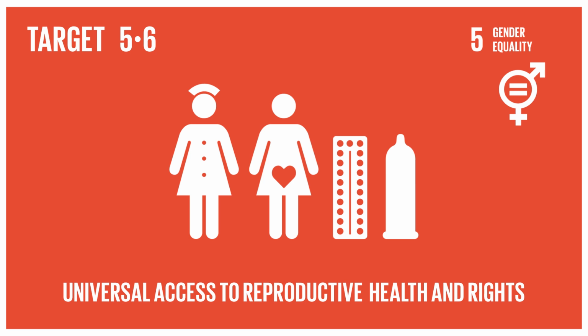Indicator 5.6.1 is proportion of women aged 15 to 49 years who make their own informed decisions regarding sexual relations, contraceptive use, and reproductive healthcare. Indicator 5.6.2 is number of countries with laws and regulations that guarantee full and equal access to women and men aged 15 years and older to sexual and reproductive healthcare, information, and education.